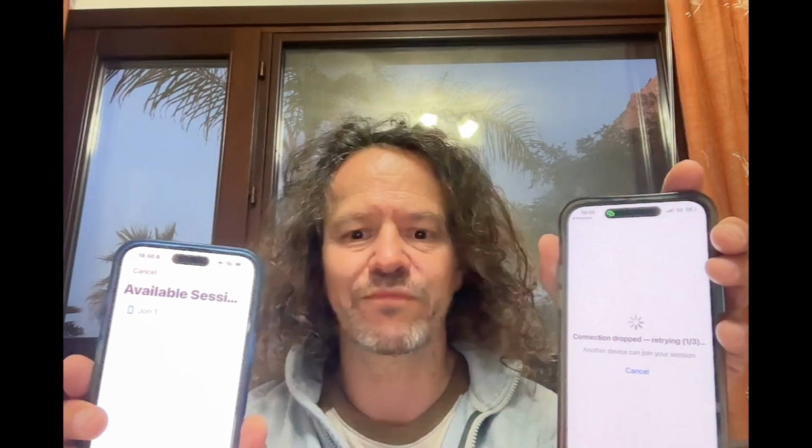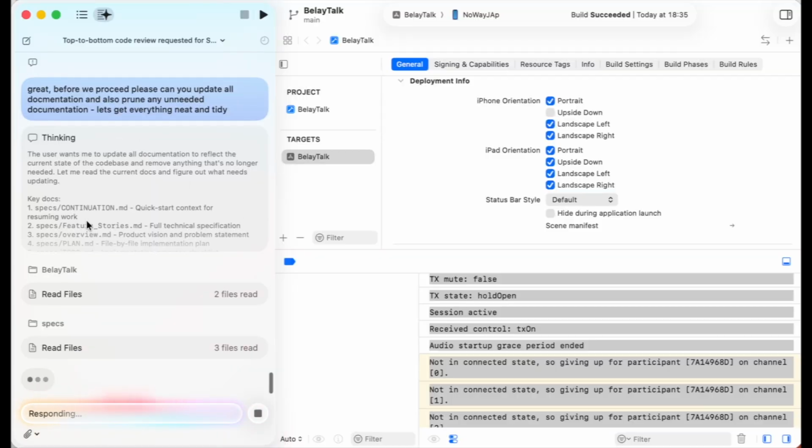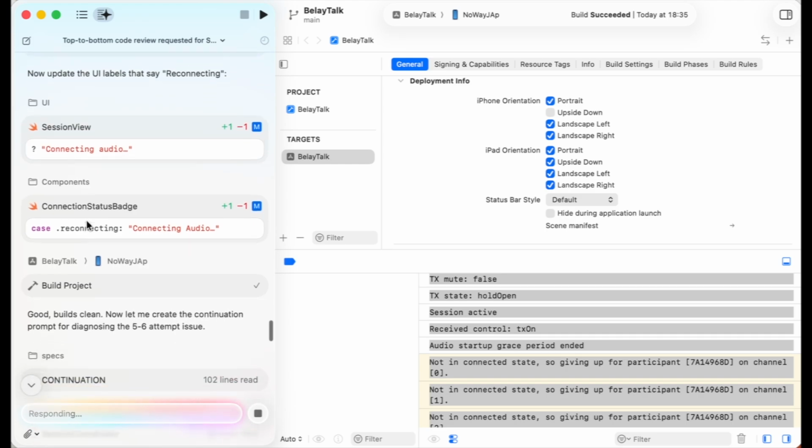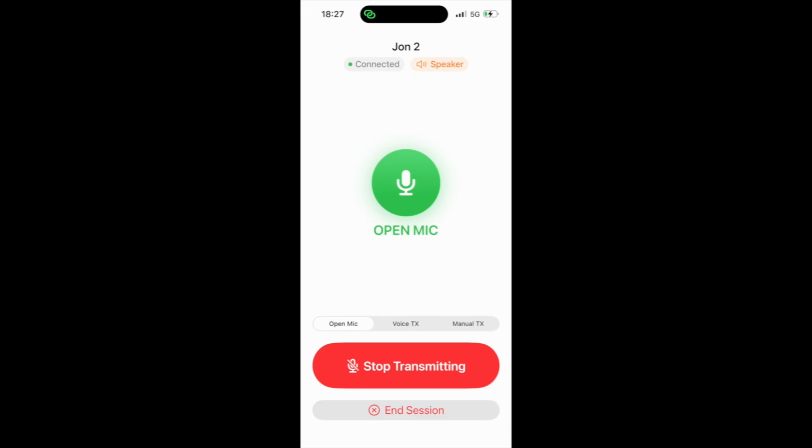Trying to connect. Starting. Not connecting. So as you can see from my face there, a pretty massive fail, but don't give up. So this really for me is where tools like Claude Code tend to run out of steam.